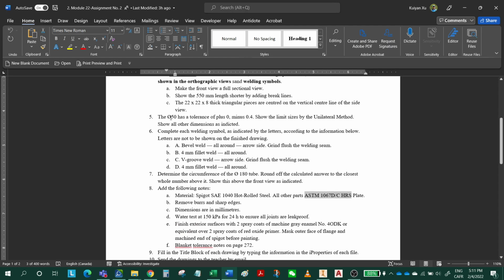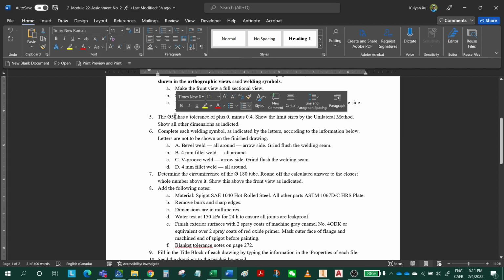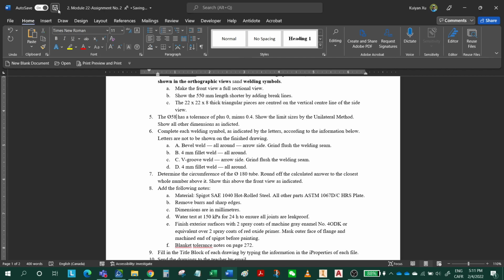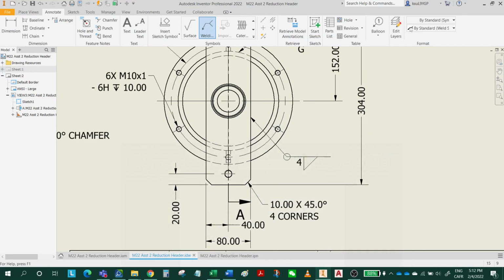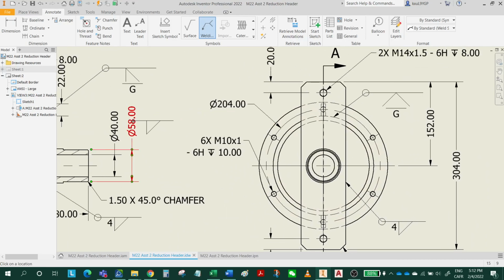For, I think, this hole has a 550 hole. Where is the 550 hole? This is not 550. 540 hole. 550. 558. Let me check. So this should be 558, not 550. All right. 558 has a tolerance. This tolerance is plus 0 minus 0.4, right? So we need to have the tolerance for this dimension.